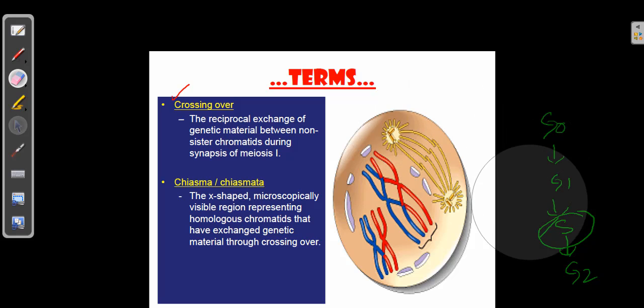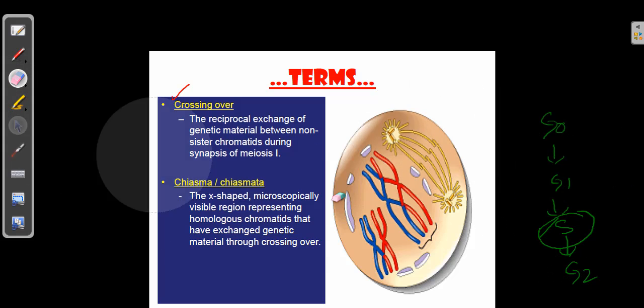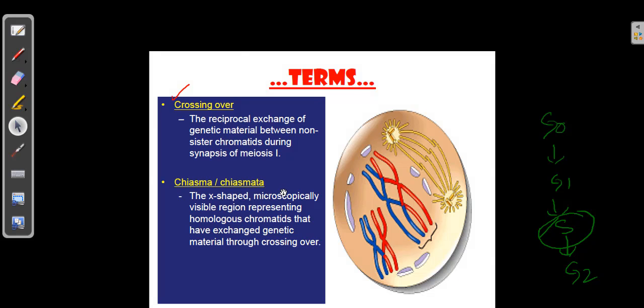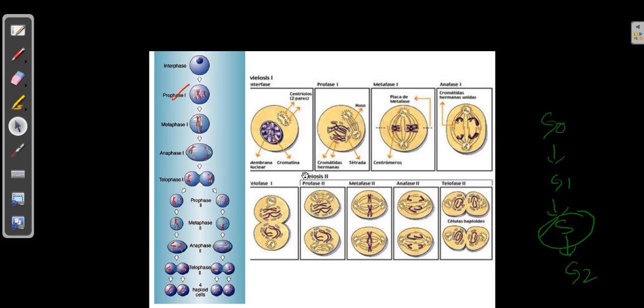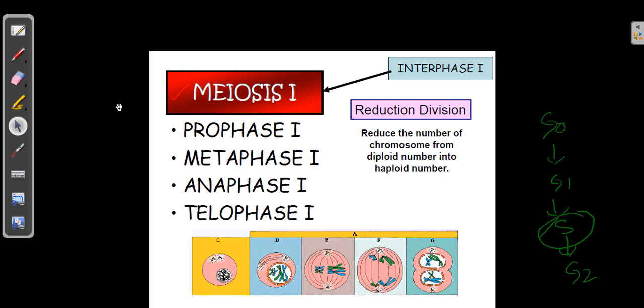And next is the overview. We'll go to meiosis one. I told you the heterotypic division is also called meiosis one, the first set of divisions in meiosis. So it is suffixed as meiosis one. You can see this division is called the reductional division. Here the number of chromosomes is going to come down. So it has 4 different substages: prophase one, metaphase one, anaphase one, and telophase one.